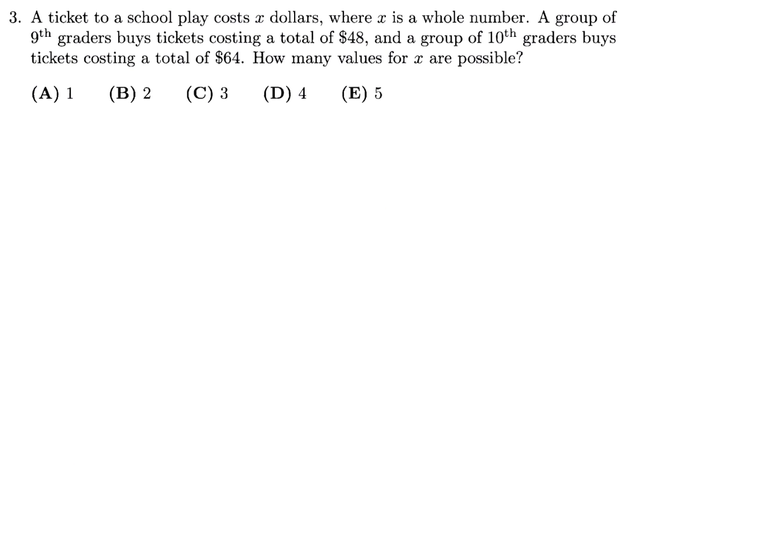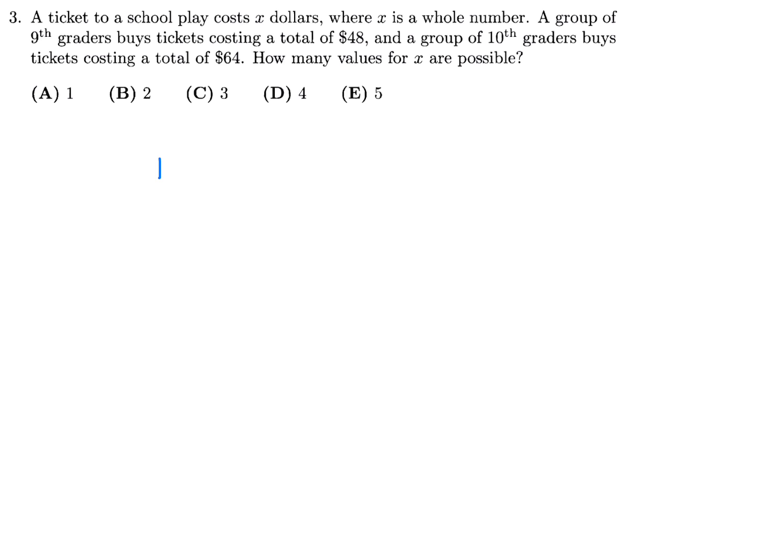A ticket to a school play costs X dollars, where X is a whole number. A group of 9th graders buys tickets costing a total of $48, and a group of 10th graders buys tickets costing a total of $64. How many values for X are possible?